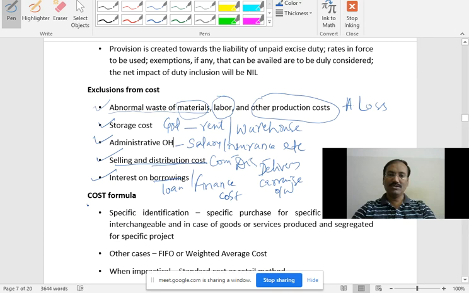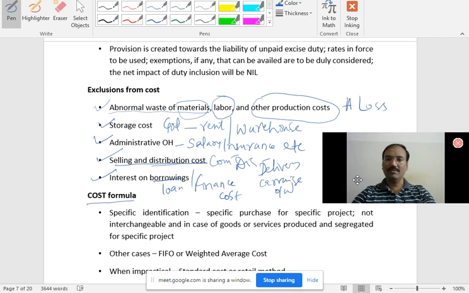The next is the cost formula. How to find the cost? Cost can be computed by specific identification, that is, specific purpose for specific project. If you have any cost for a specific project purpose, that is your cost formula.